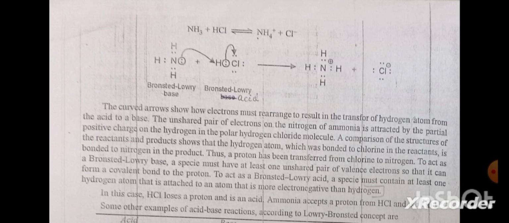To act as a Bronsted-Lowry acid, a species must contain at least one hydrogen atom that is attached to an atom that is more electronegative than hydrogen. In this case, HCl loses a proton and is an acid. Ammonia accepts a proton from HCl and is a base.